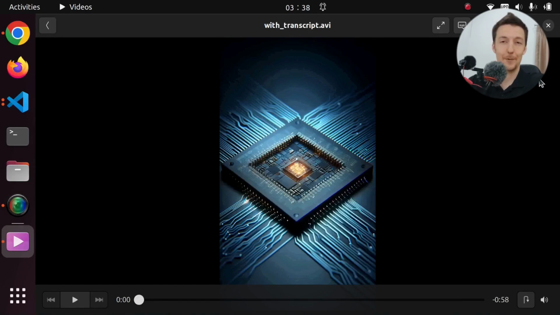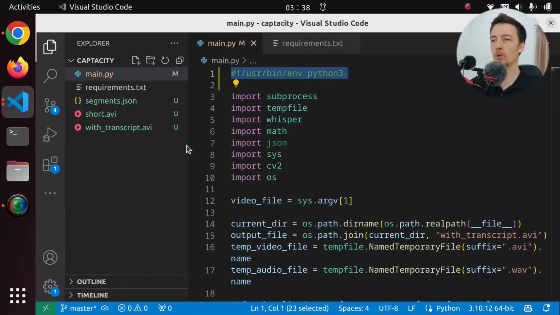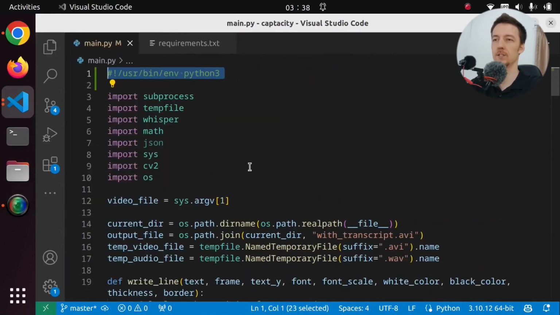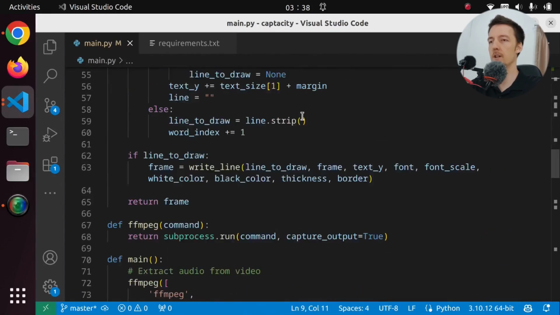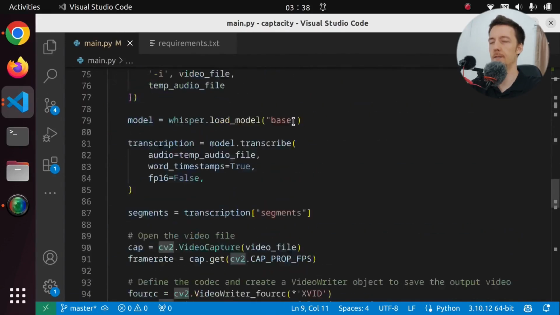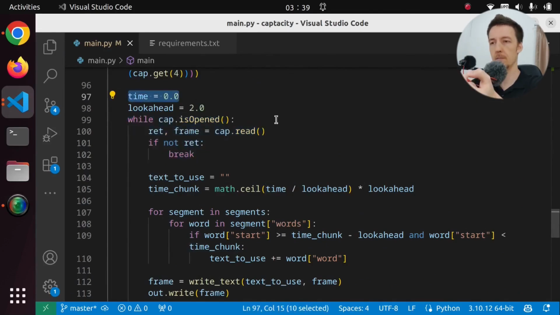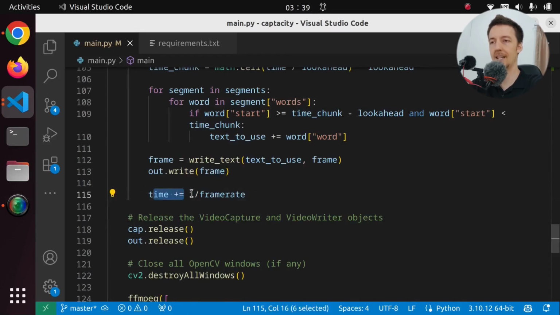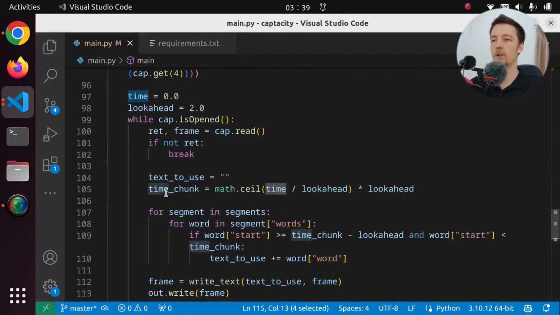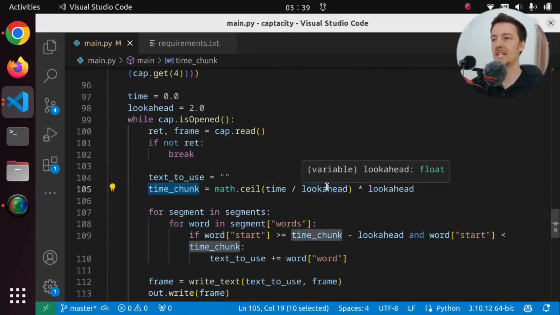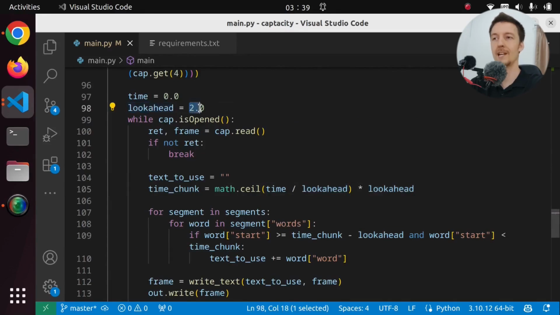Okay, again, it works pretty well, but there's a couple of tweaks I want to make. Now, I'm not quite sure how to start doing this. Currently, what we are doing is we are reading through every frame, and we are going to keep track of the time. So we calculate the time by adding 1 over the frame rate to the time every time. And then we are going to calculate this time chunk based on this look ahead time, which is right now 2 seconds. So we are always looking ahead 2 seconds, what is said in the next 2 seconds.